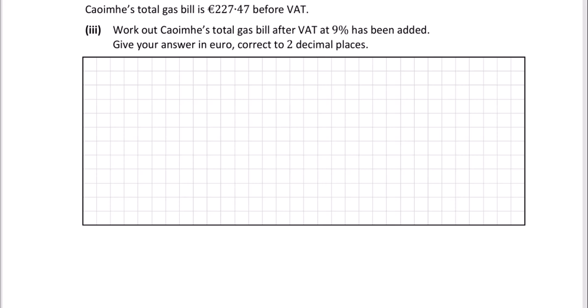Quiva's total gas bill is 227.47 euros before VAT. Work out Quiva's total gas bill after VAT at 9% has been added. Give your answer in euro, correct to 2 decimal places. There's a few ways of doing this, but the easiest way is probably just to get 9% of 227.47 and then just add it on. So 9% is 9 over 100 or 0.09. Whichever way you want to do it, you can multiply by 0.09, or you can multiply by 9 over 100.